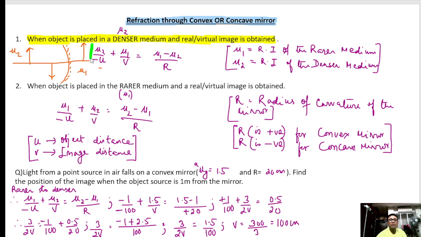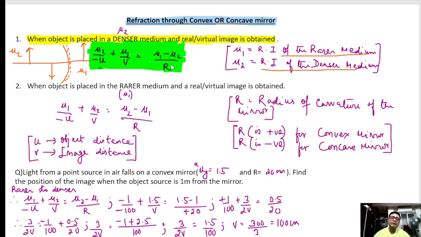This is the formula: mu2 by minus u is equal to mu1 minus mu2 by R. Here u is the object distance, v is the image distance, mu2 is the refractive index of the denser medium, and mu1 is the refractive index of the rarer medium.